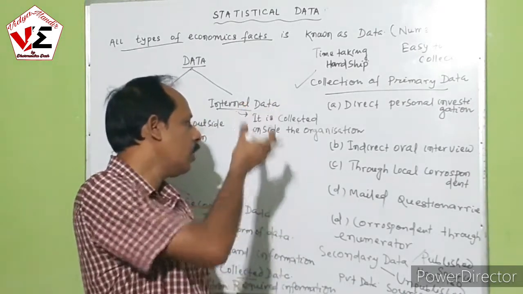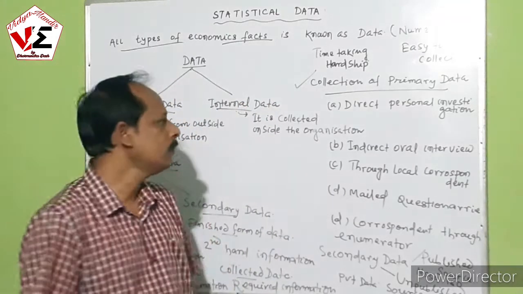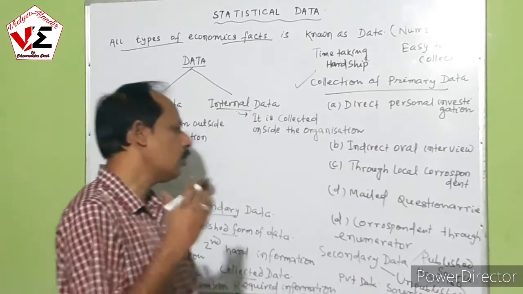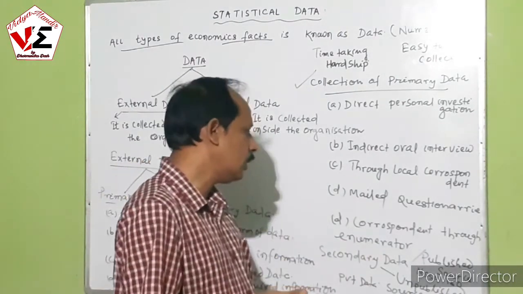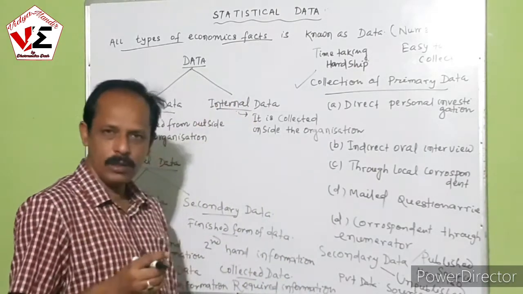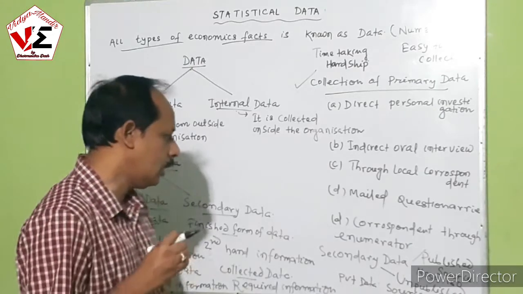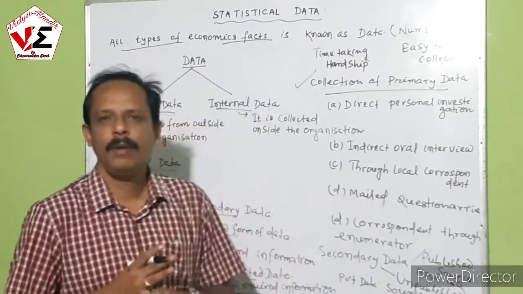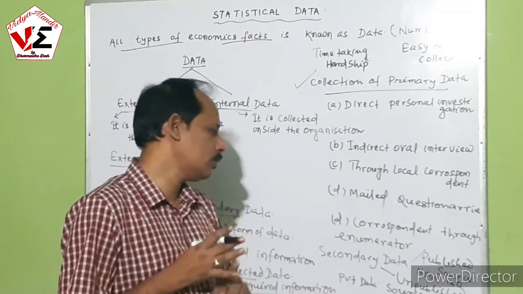So there are four ways for the collection of primary data: direct personal investigation, indirect oral interview, through the local correspondent, mail questionnaire, and correspondence through an enumerator. Now, how do we collect the secondary data? For the collection of secondary data, there are two sources: published source and unpublished source.